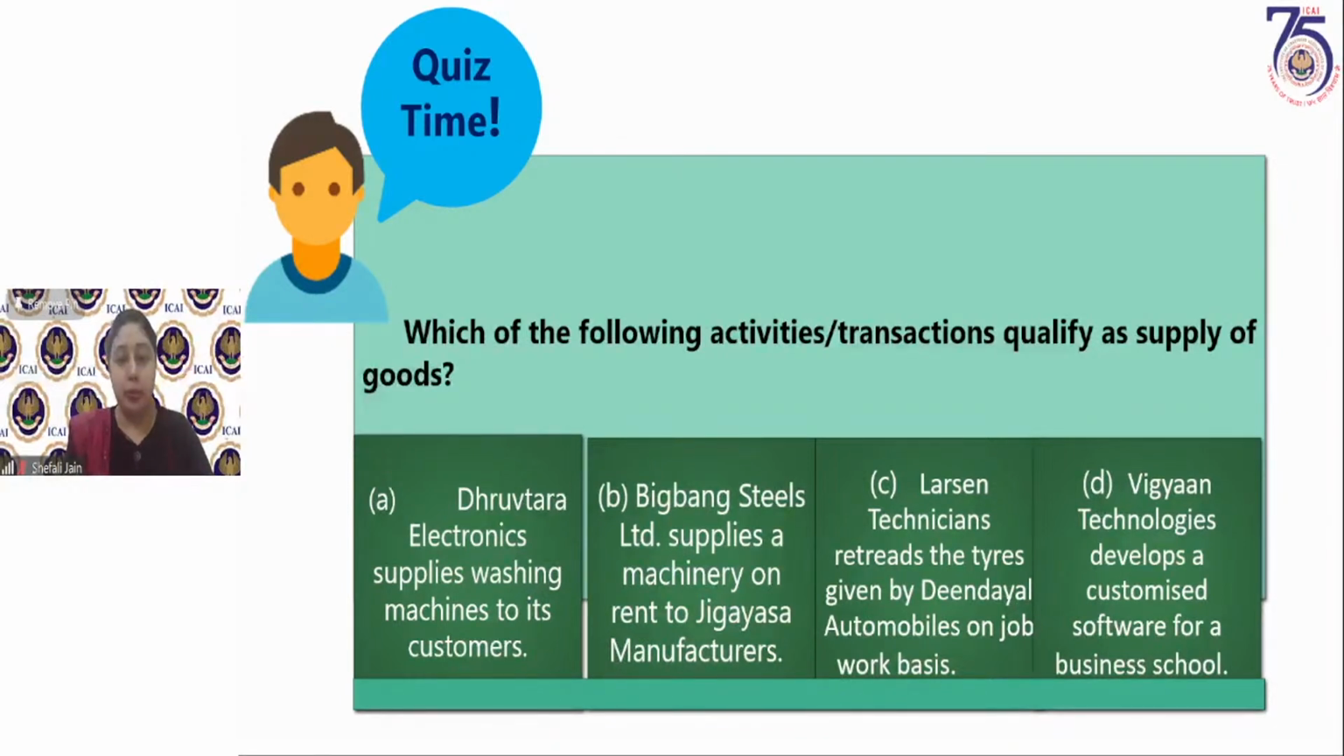is a service. Job work is also a service, as per Schedule 2. This question is actually as per Schedule 2. So as per Schedule 2, the job work is also a supply of service. Then developing a customized software is also a supply of service as per para 5. So what is left here is Dhruv Electronics supplies washing machines to its customers. So it is a sale of goods. Ownership of the goods has actually transferred. Transfer of title in the goods is a supply of goods. So option A is the correct option.